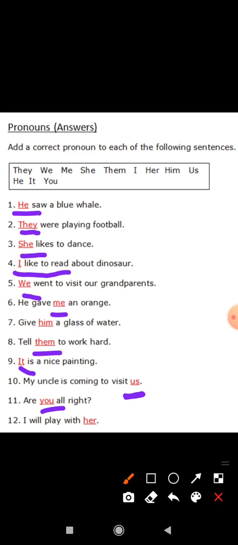"Are you all right?" "You." Here "you" is also a pronoun. "I will play with her." Like "I will play with Rani." Rani is a noun, but instead of Rani we used the word "her." So here "her" is a pronoun. "I will play with her." Yes. So what is meant by pronoun, children? Pronoun means nothing but a word which is used instead of a noun. Okay. So see here.